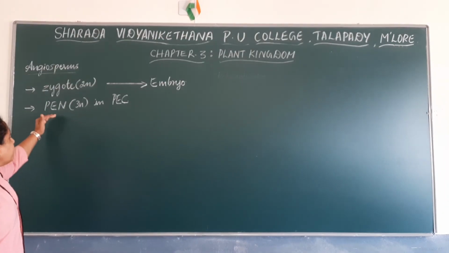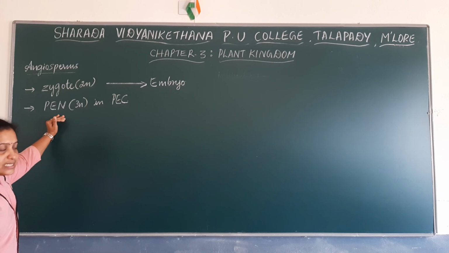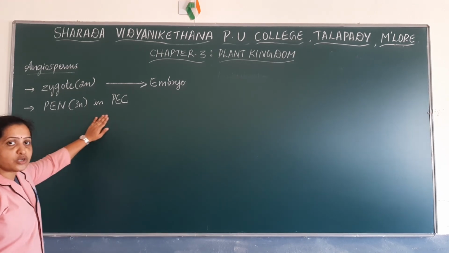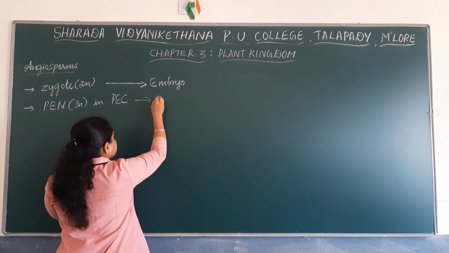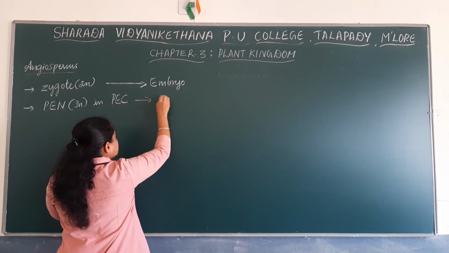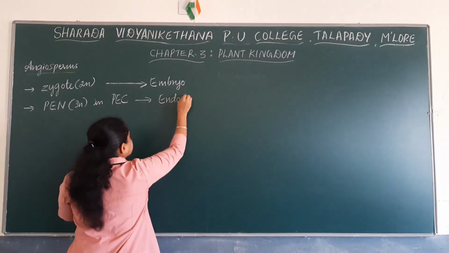Zygote develops into embryo. Primary endosperm nucleus that is present in the primary endosperm cell develops into endosperm.